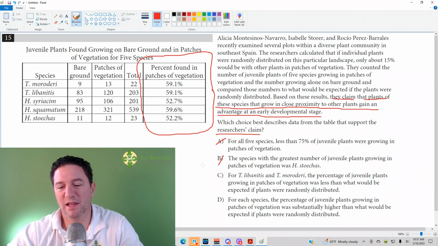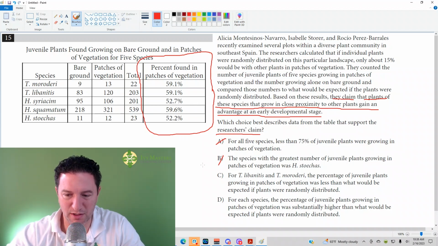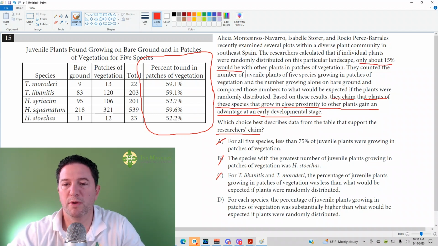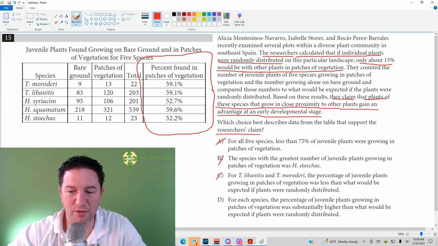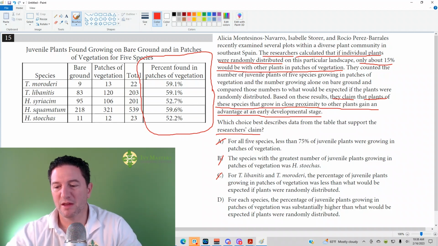Answer choice C. For T. Libanitis and Moroderi, the percent of juvenile plants growing in patches of vegetation was less than what would be expected if the plants were randomly distributed. Incorrect. Based on the data, only about 15% would be with other plants in patches of vegetation. That's if the researchers calculated that if the plants were randomly distributed. So both those percents are up and above, not below. So answer choice C is wrong as well.